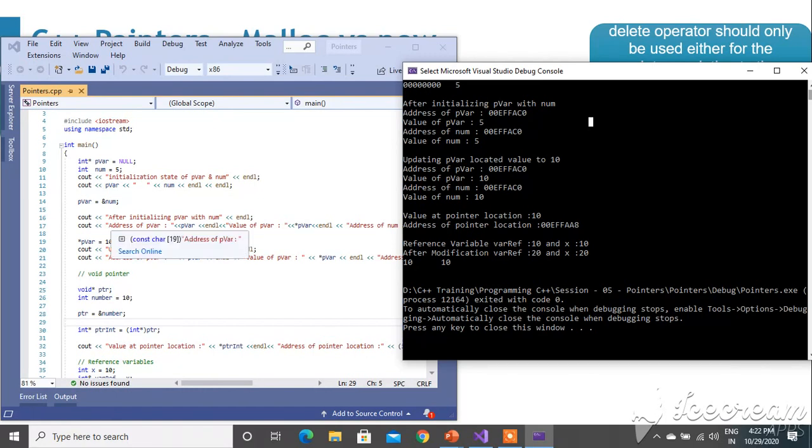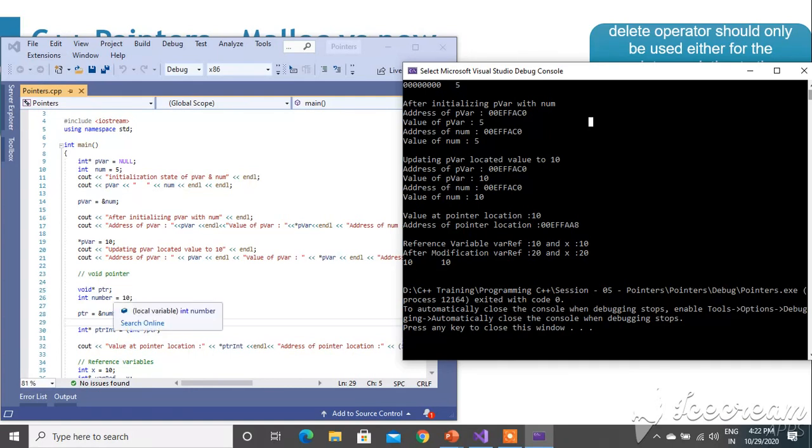And then after initializing the values, the address of this value and the address of num are the same, and the values are also 5 and 5, correct? After that I have changed p where to 10. Now the address remains the same and the value is changed, correct?